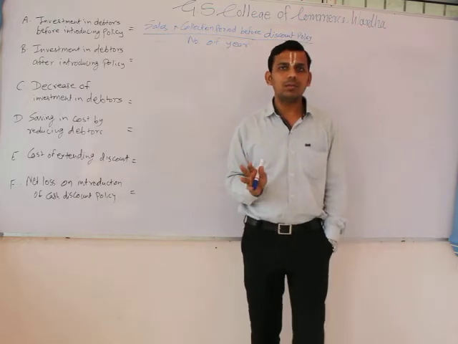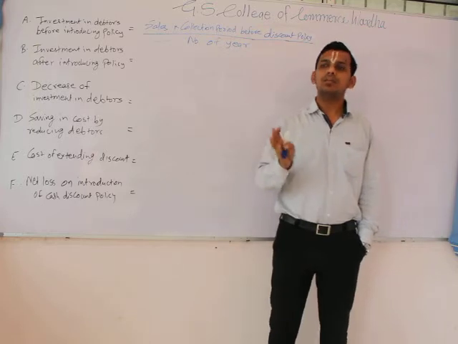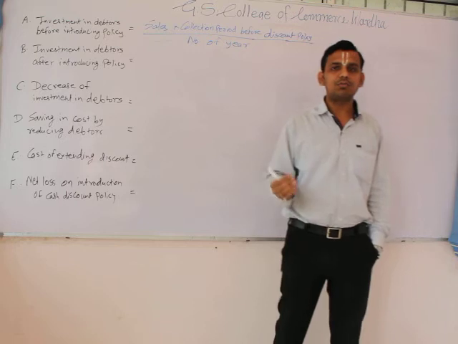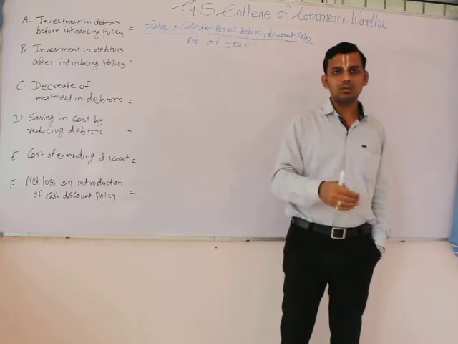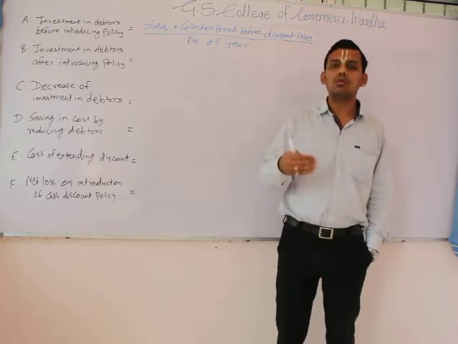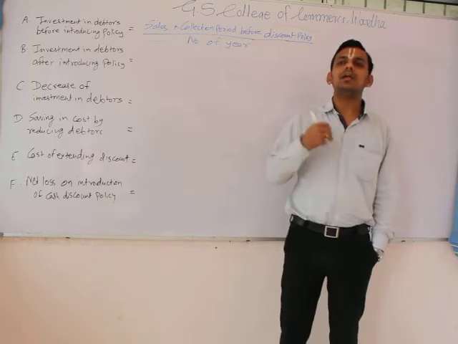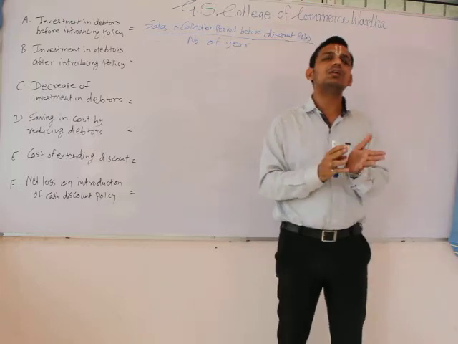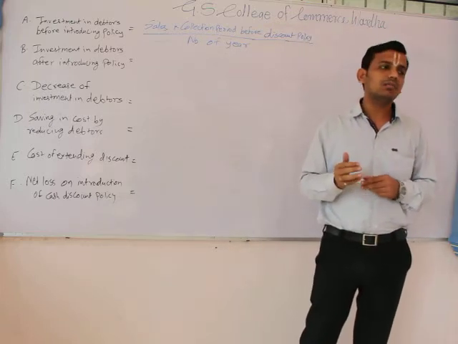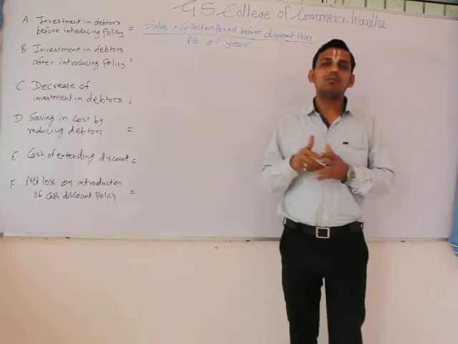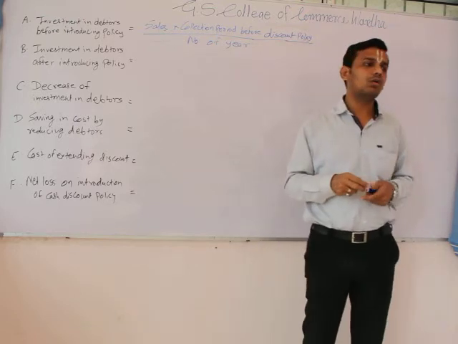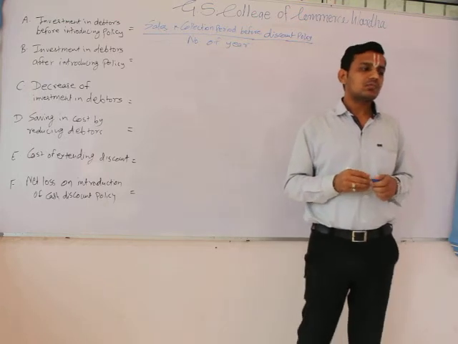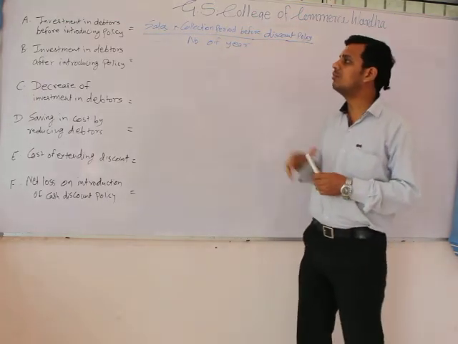So the question is quite simple. Presently there are 40 lakh sales, and the company is thinking of adopting a new policy, 3/10 net 30. If it adopts this policy, its collection period will go down by 10 days and become 20 days. It means that right now it is 30 days, and with this introduction there is an increase in sales. We have to calculate whether this policy is feasible and whether it would generate profit or not. So first of all we calculate the investment in debtors.